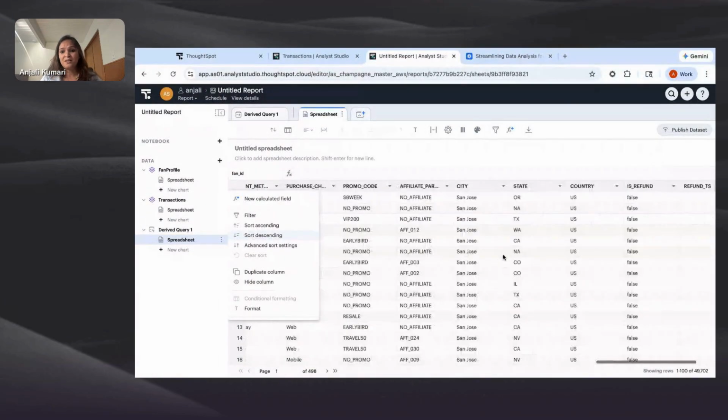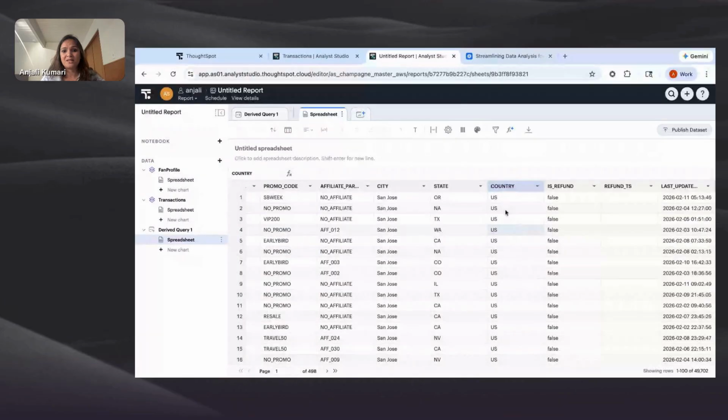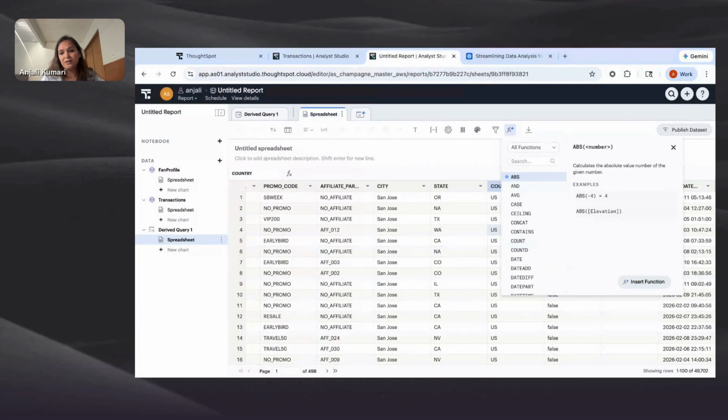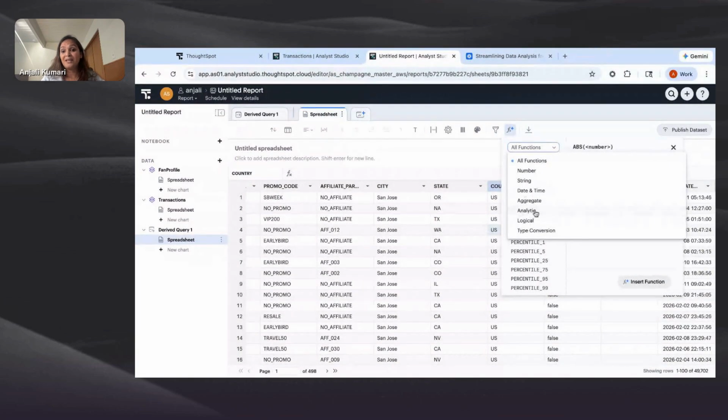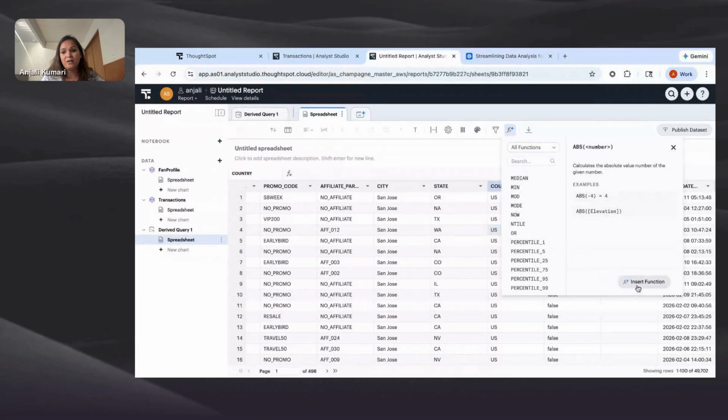Now, for the purpose of this demo, I'm interested in creating a new column which computes the profitability. So we did create some transformation, but I missed out the margin information. So I'm going to go ahead and create a new calculated field. You can see we support a bunch of formulas here, and you can also see by data type which formulas are supported.